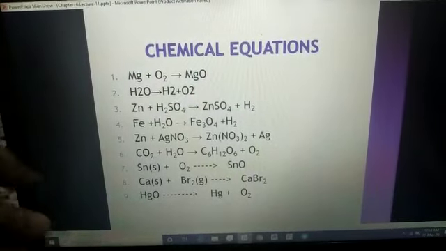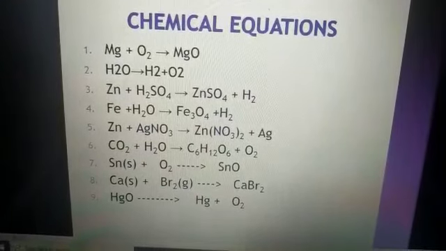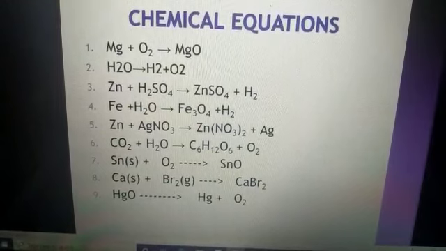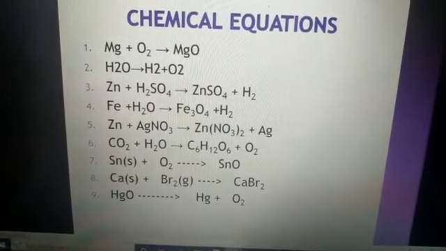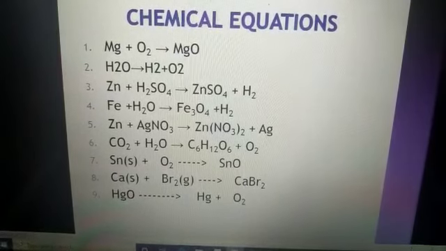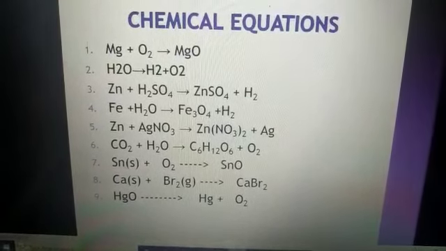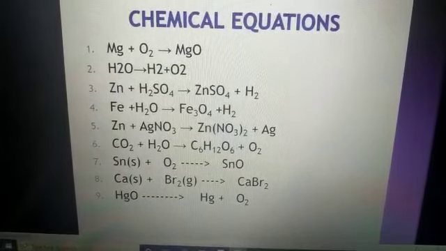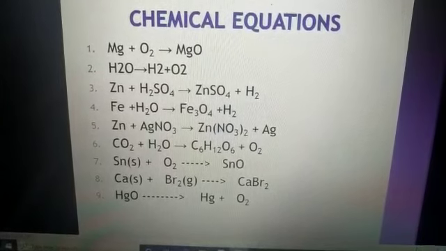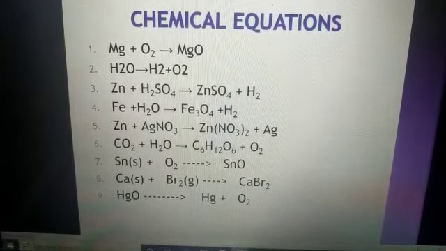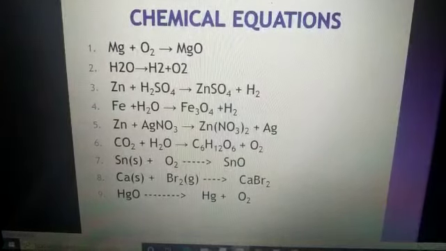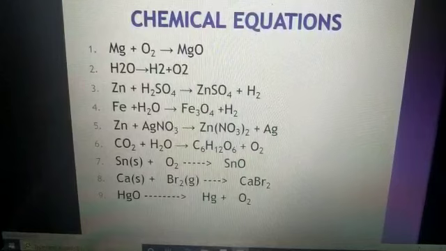Clear? Now the next: zinc is reacting with sulfuric acid, H2SO4. Then what is happening? ZnSO4 is formed and H2 is liberated. Hydrogen gas is liberated. Okay students, is this reaction balanced? See, the number of zinc on both sides is equal. Hydrogen is also equal and sulfate SO4 is on both sides. It means the reaction is already balanced. We don't need to balance it.